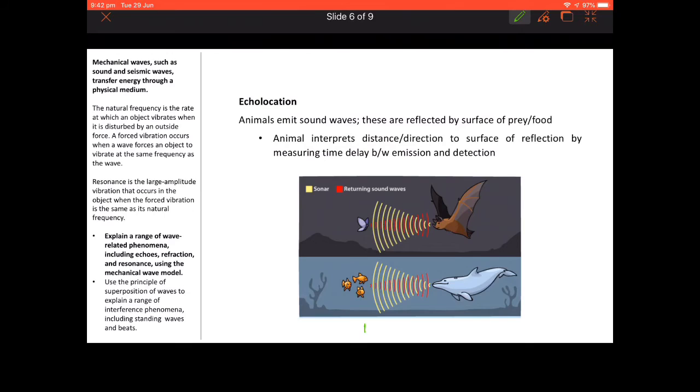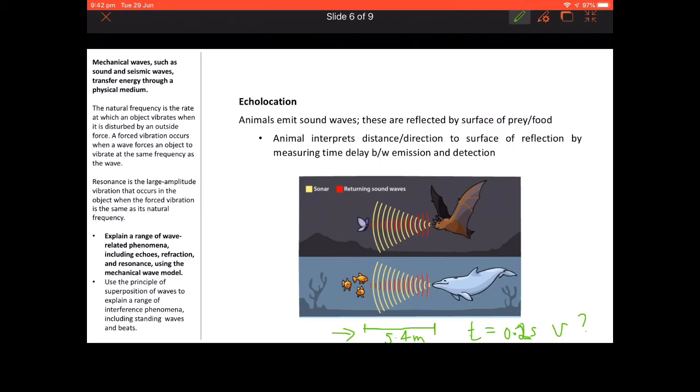So, for example, if the distance between a dolphin and some fish that they've detected is 5.4 meters, and the time delay was 0.2 seconds, you might be asked to calculate the velocity. So to do this, you just use the speed equals distance over time rule.